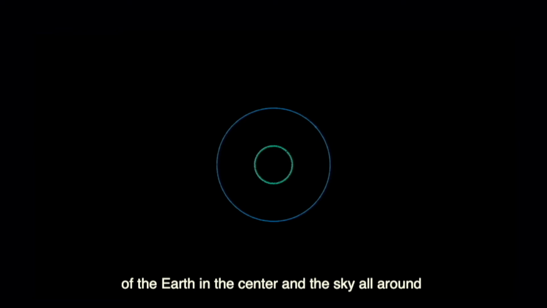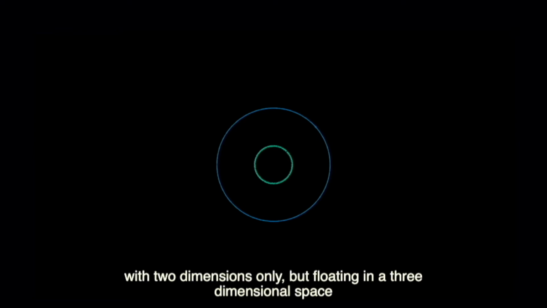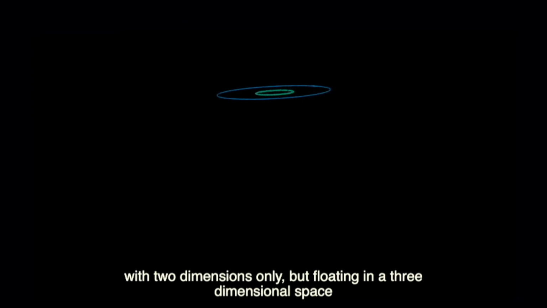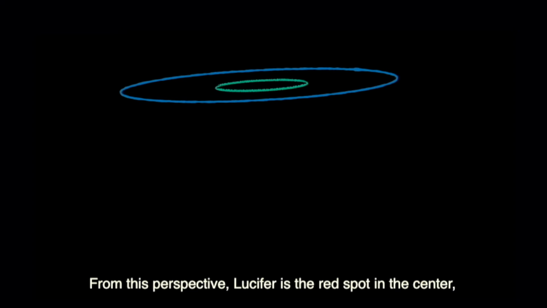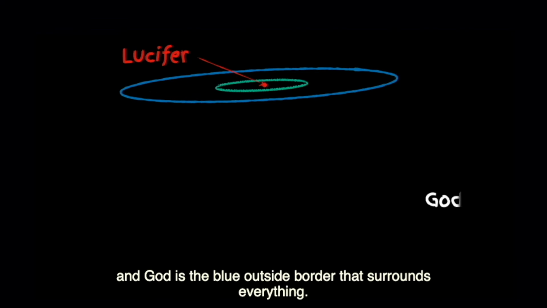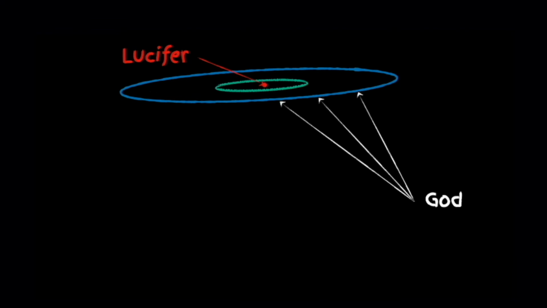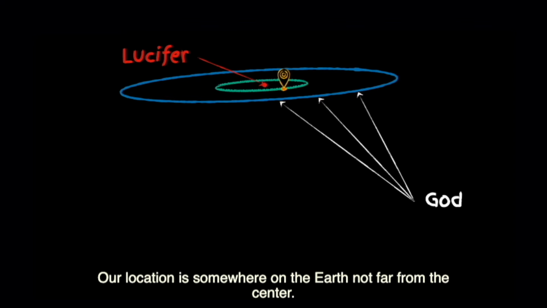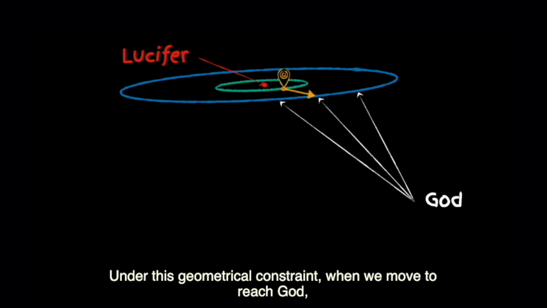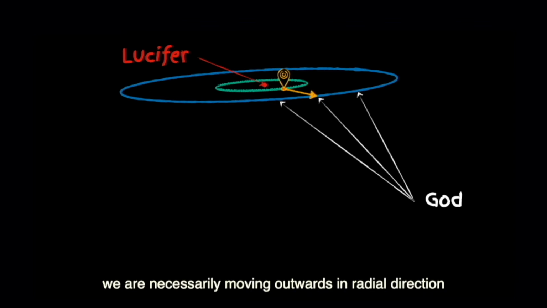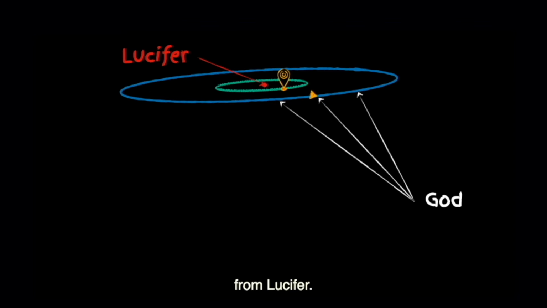That means, let's consider a hypothetical universe consisting of the Earth in the center and the sky all around, with 2 dimensions only, but floating in a 3-dimensional space, more or less like a pizza-shaped universe. From this perspective, Lucifer is the red spot in the center, and God is the blue outside border that surrounds everything. Our location is somewhere on the Earth, not far from the center. Under these geometrical constraints, when we move to reach God, we are necessarily moving outwards, in radial direction from Lucifer.